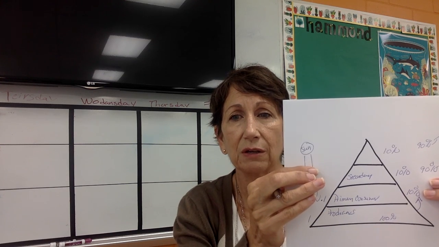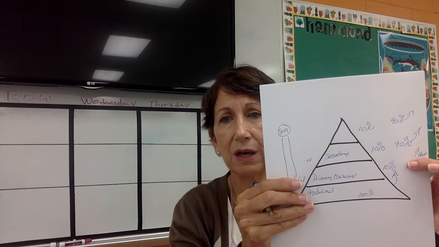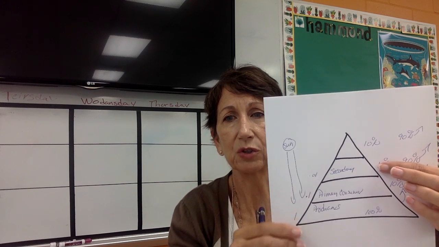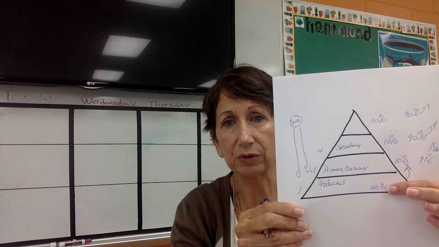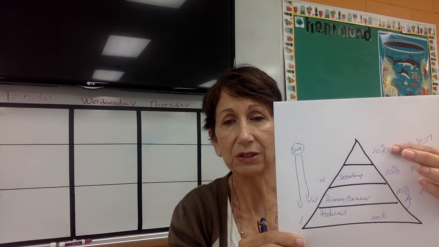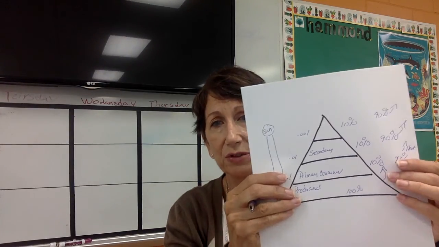If the secondary consumers only get 10% of that, then that looks like this. That's a 1/100th. So the secondary consumers are only getting 1/100th of the amount of energy that was in that original producer. And if we go up to the very top, to the tertiary consumers, they only get 10% of the secondary, so that's 1/1000th.